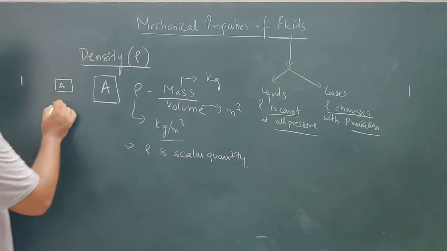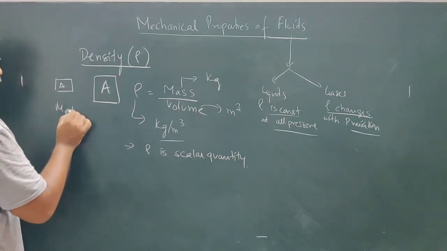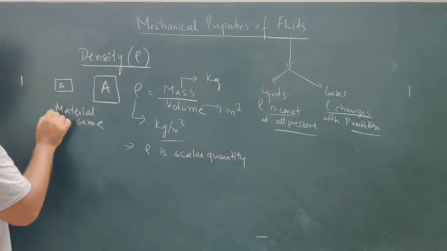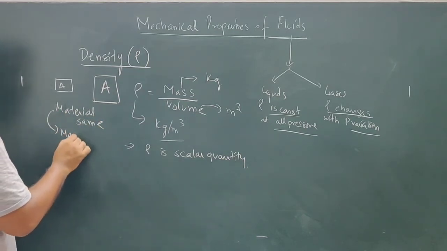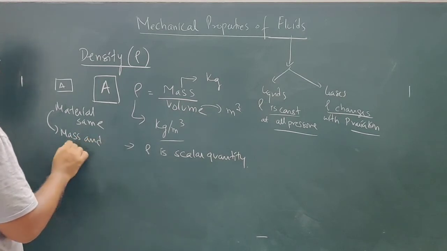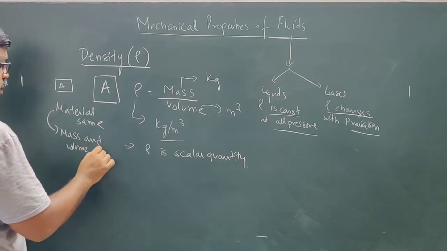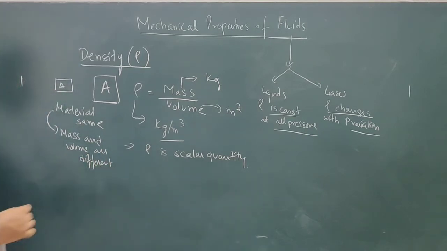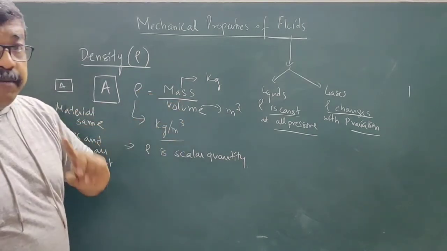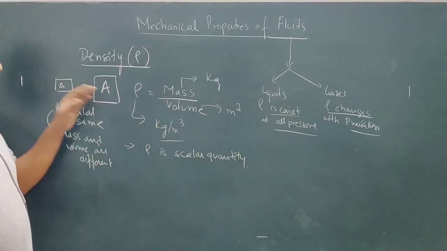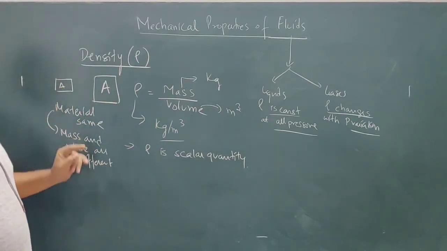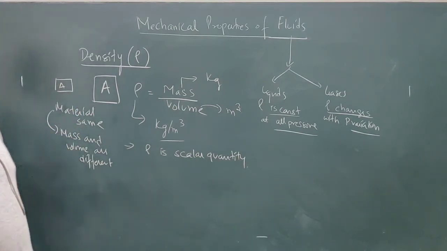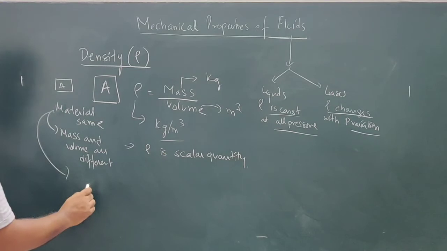The material is the same, but mass and volume are different. Density is mass per unit volume, remember. Here mass is different, volume is different, but the material is the same. So if the material is the same, density will also be the same.